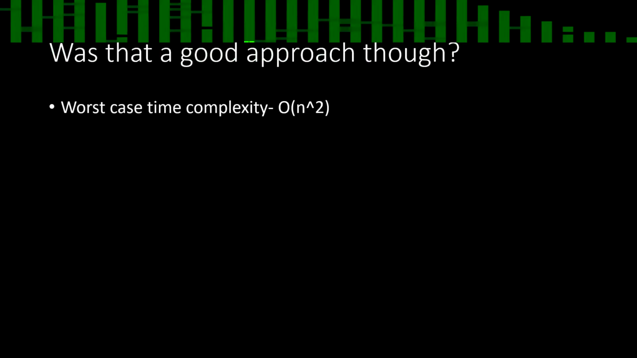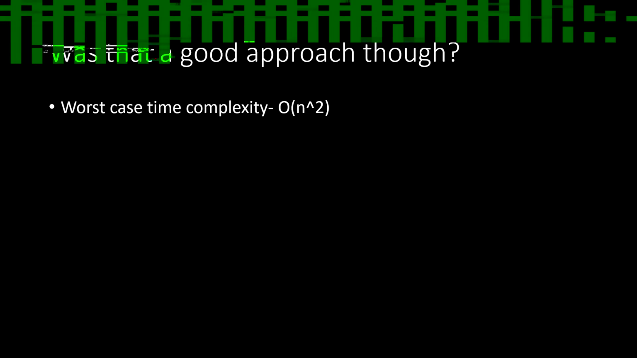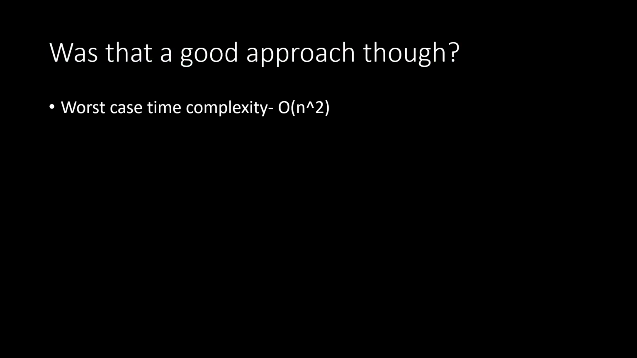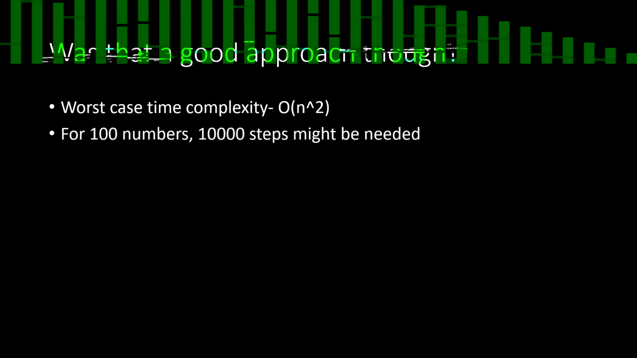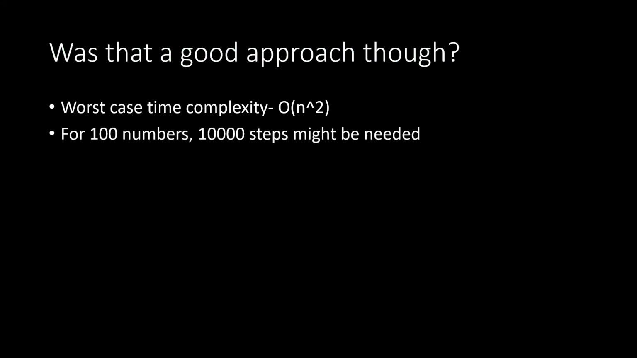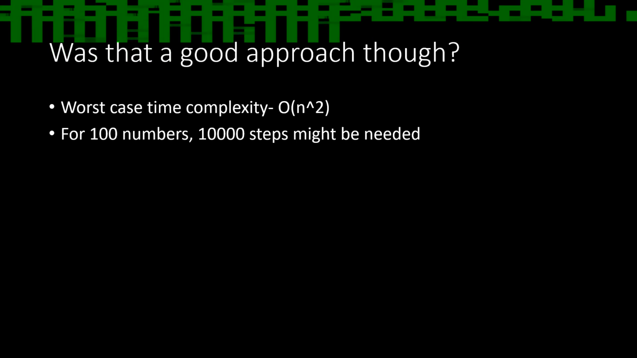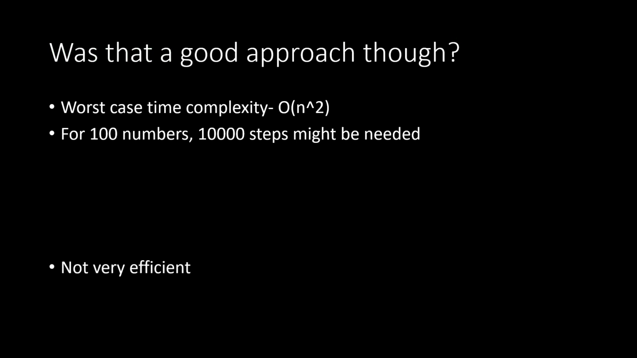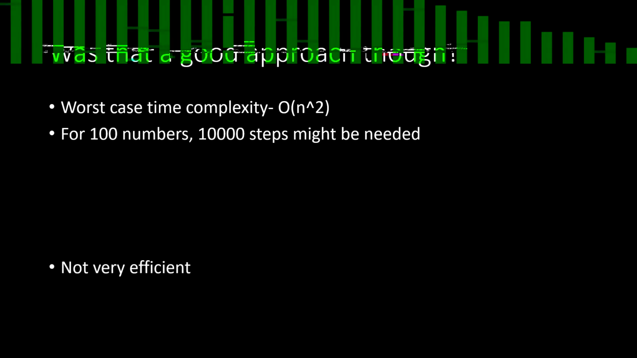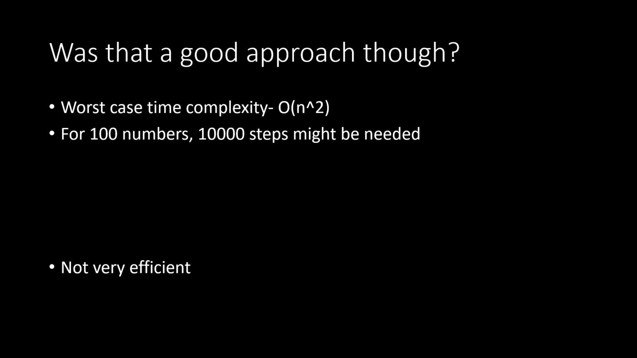If you look at the worst case time scenario of these kinds of problems, known as quicksort, you'll get the answer of order of n squared. That means that for 100 numbers, 10,000 steps might be needed. Not very efficient, definitely not efficient. Okay, bear with me. This may sound a little complicated, but try to understand this.